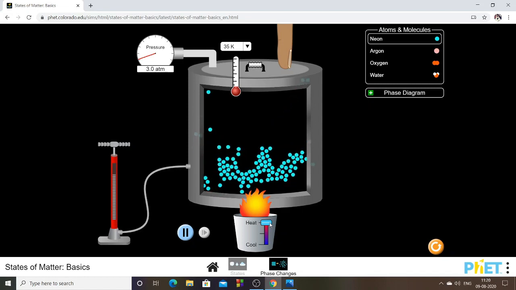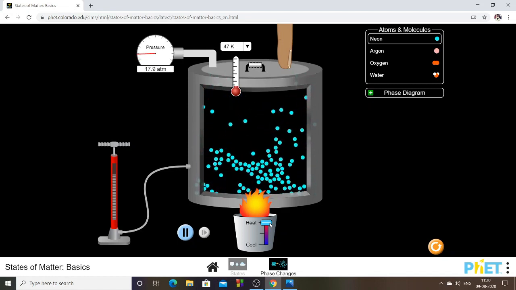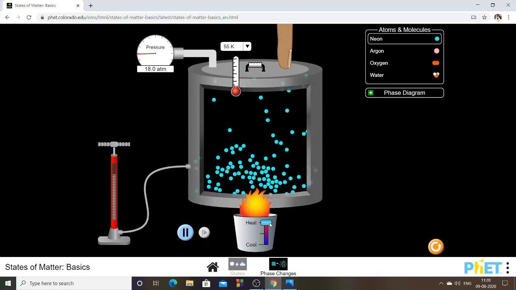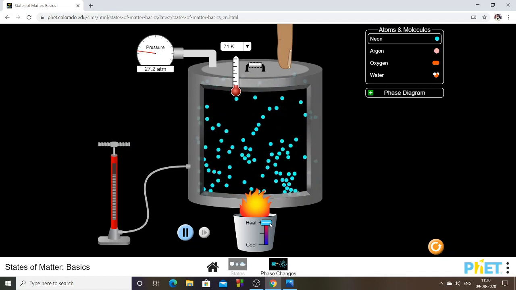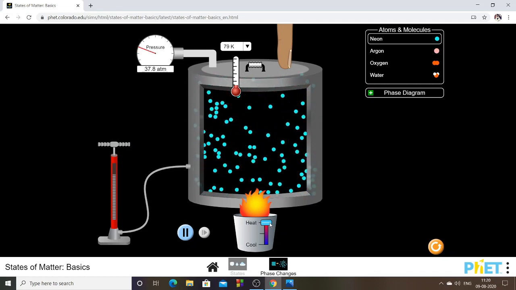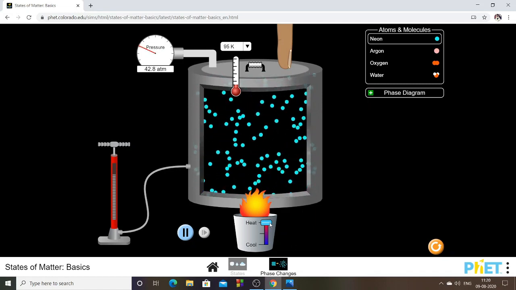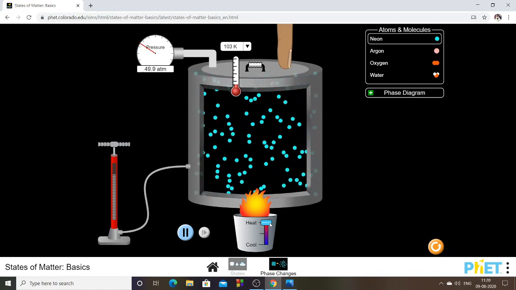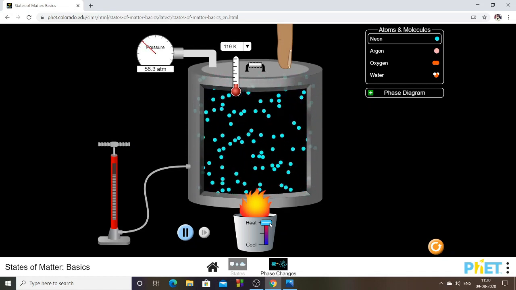Now look, 31K, 39, 42, like this it increases. Look at the pressure gauge which is there. The pressure inside is measured as 28 atmospheres, 44 atmospheres. Like that, it gradually increases. So what does this animation tell us?